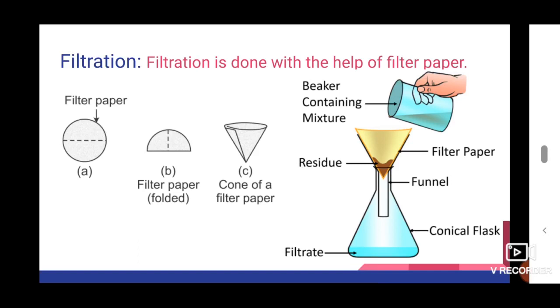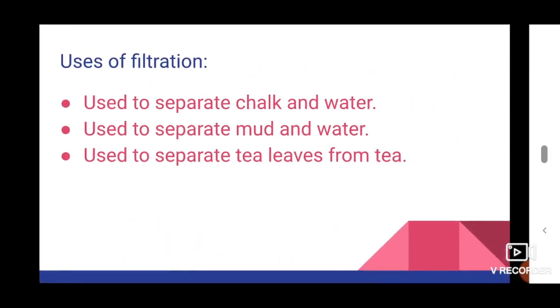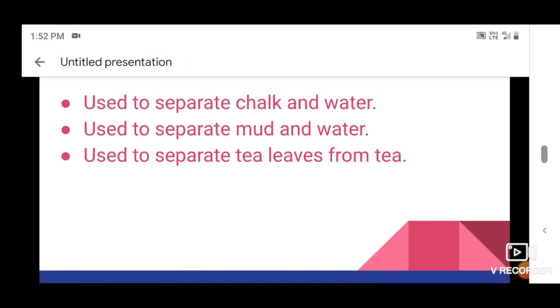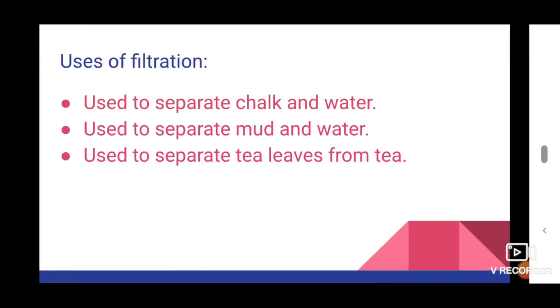Okay. This filtration method is also used in our day-to-day life. So, uses of filtration. Filtration is used to separate chalk and water. In this case, chalk is an insoluble substance, so we can remove the chalk by using the filter paper. It is also used to separate mud and water. Here the mud is an insoluble solid. It is separated from the water by using filter paper.